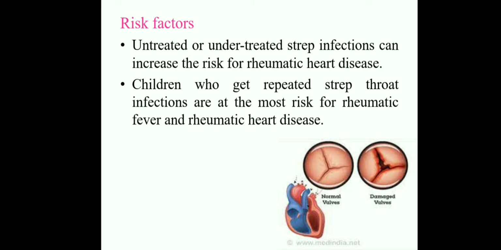Children who get repeated strep throat infections are at the most risk of rheumatic fever and rheumatic heart disease because of inflammation of the tissue of the heart. What happens is narrowing.